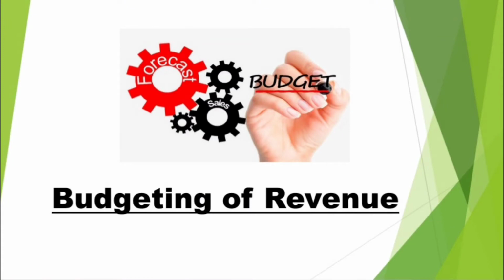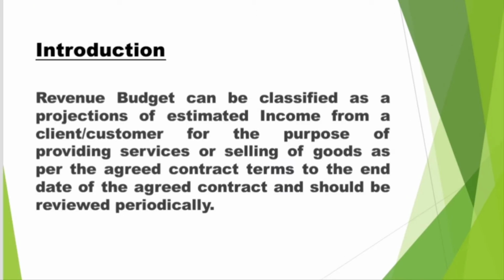So guys, as I gave you a brief introduction about the budgeting of revenue in layman's language, what is the actual meaning? If I talk about the corporate world, if I am going to do the budgeting of revenue for a particular organization, first of all I have to analyze the business that the organization is doing. It could be a service provider, a manufacturing concern, or a trading concern. So we have to do the estimation or projection for service revenue, or for the selling of goods, whatever material we are selling to the customers. That can be defined more precisely as per the contract and terms agreed with the client.